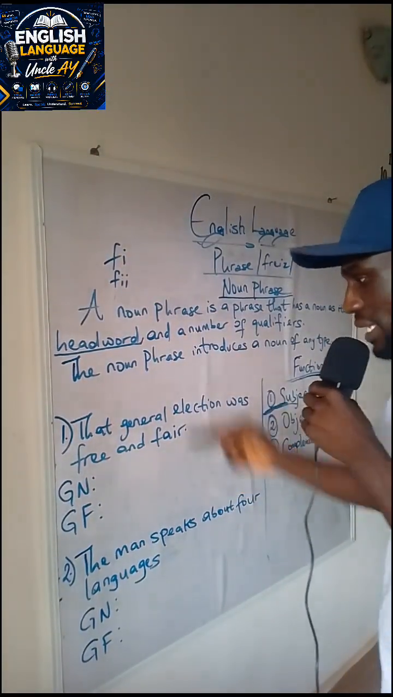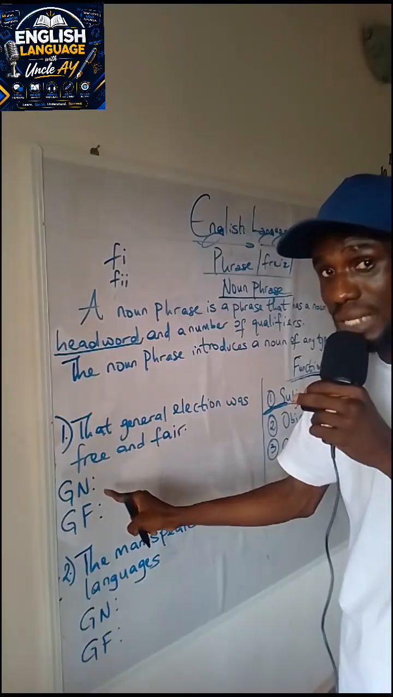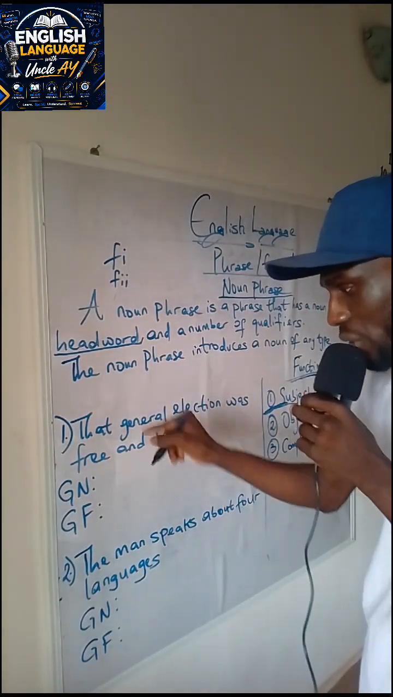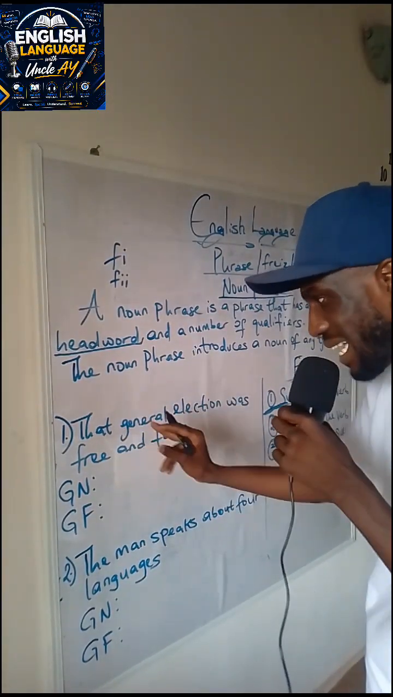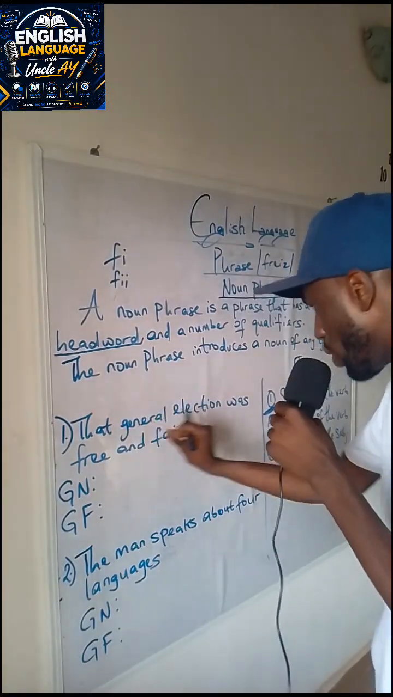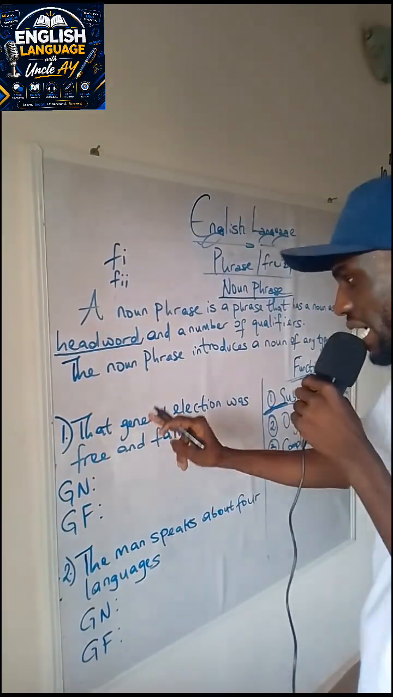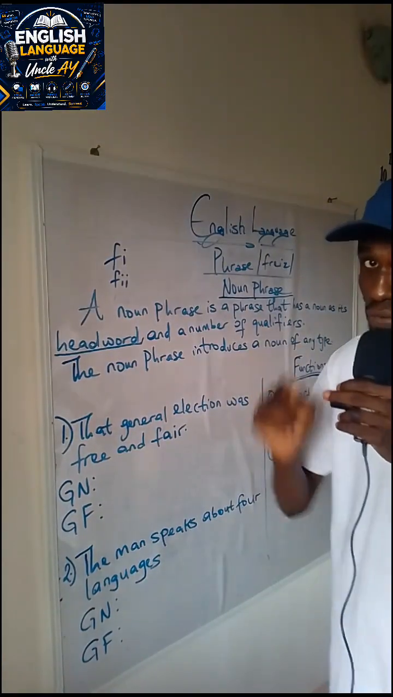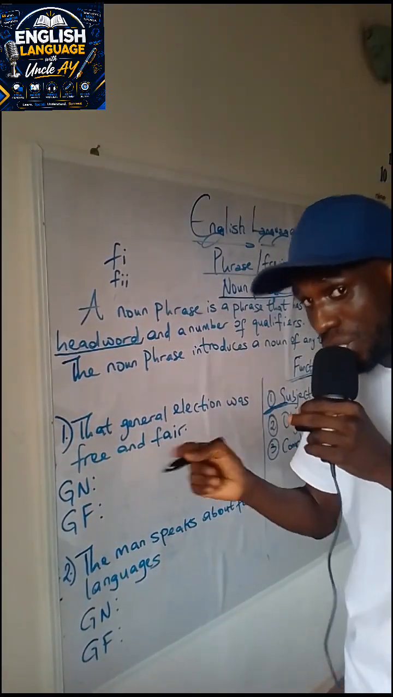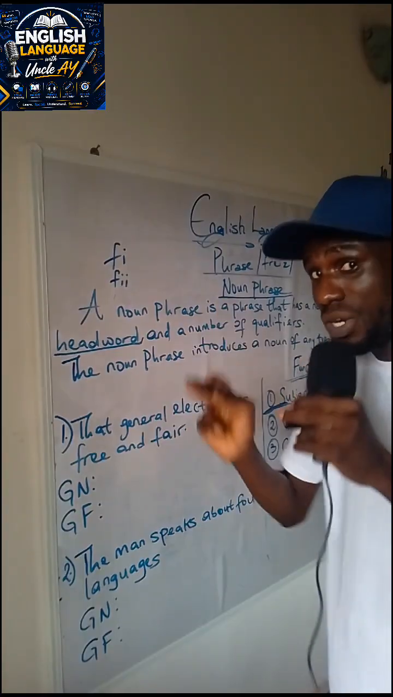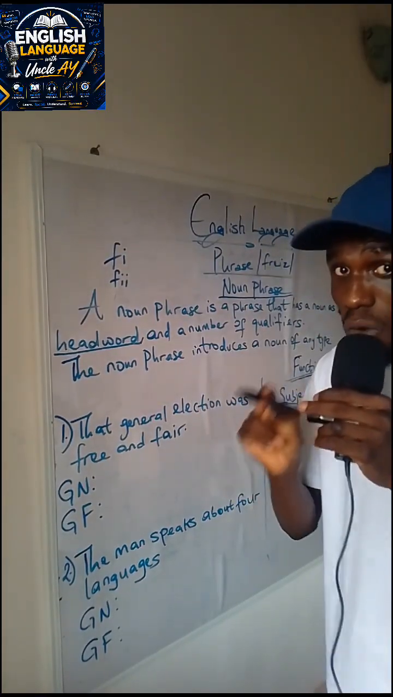That's our clue. Then definitely that automatically becomes our grammatical name. But then we have to find out what exactly is the subject of the verb here. So, that general election was free and fair. Don't forget the definition of a phrase again. A phrase is a group of words without a finite verb. A phrase has to be devoid of a finite verb.